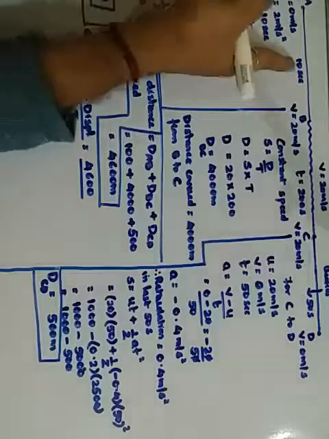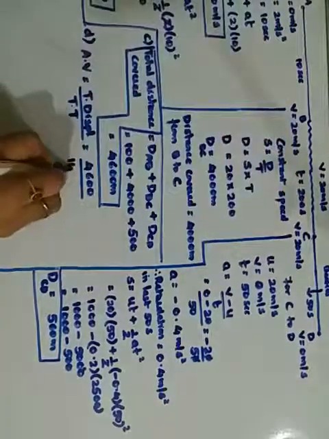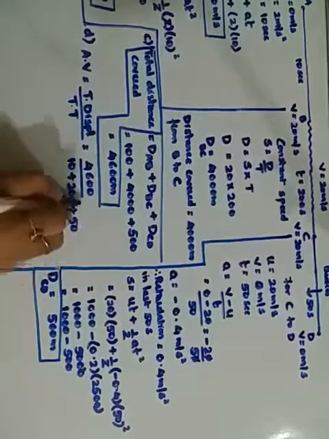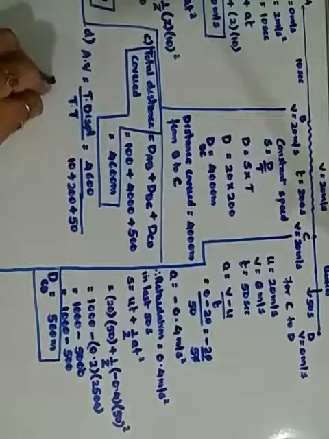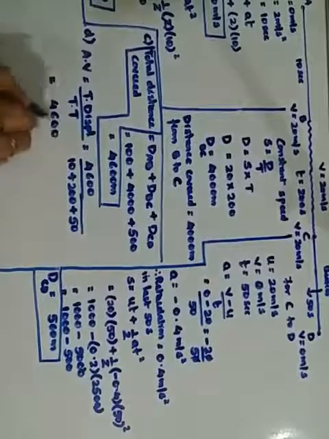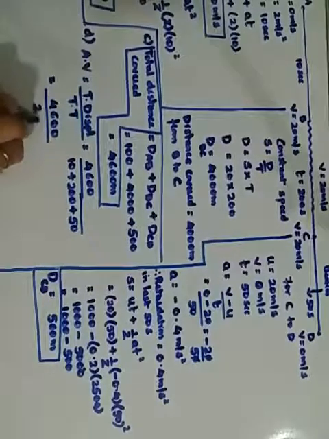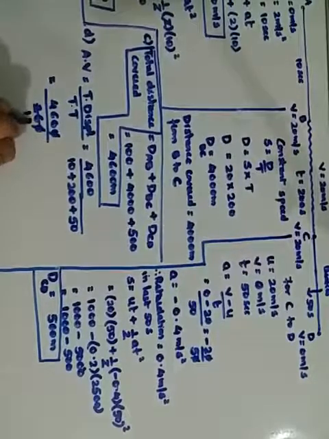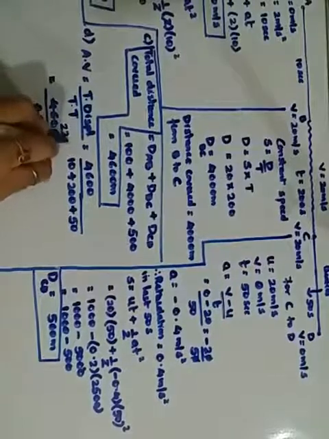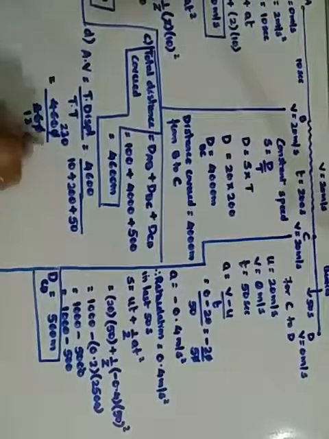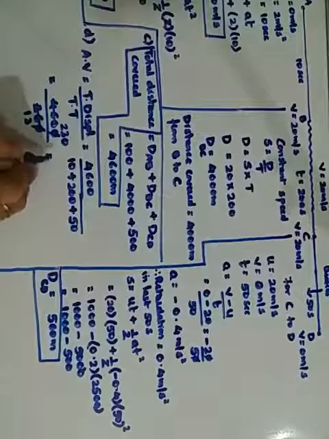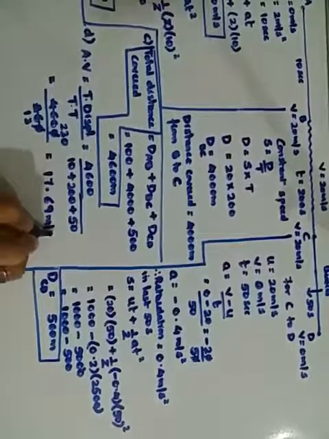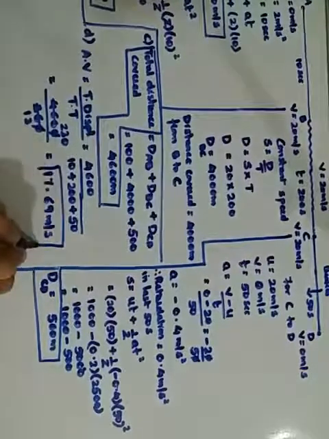Total time taken is 10 seconds, 200, I am adding it, 10 plus 200 plus 50, which gives me 4600 upon 260. 0 and 0 cancel, 2 ones are 2, 2 threes are 6, 2 twos are 4. Now in rough work we will divide this. When you divide it you are going to get an answer of something around 17.69 meters per second. So this is your average velocity.